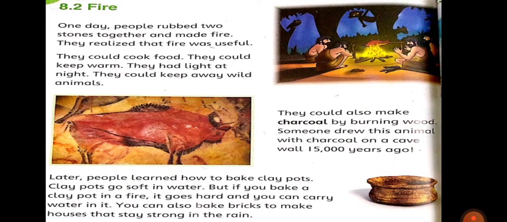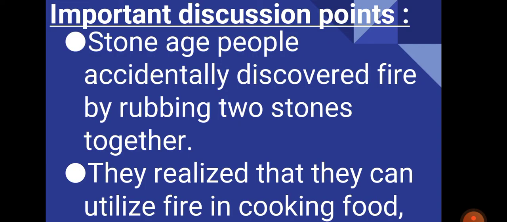So this was the reading of textbook page number 48, and I hope that you have understood this. Now let's have a brief recap of this one page. The important points are, the first one: Stone Age people accidentally discovered fire by rubbing two stones together. In the first paragraph we read that they accidentally made this discovery, that if they rubbed two stones together, they could get fire.